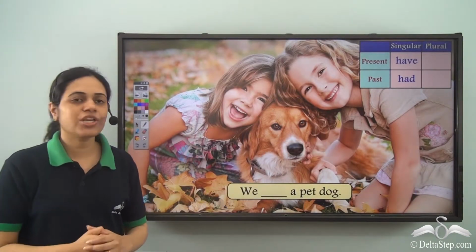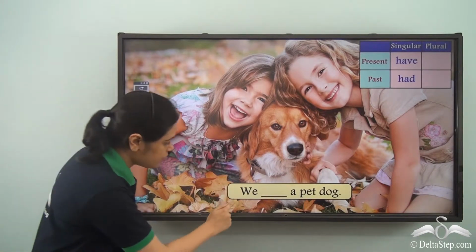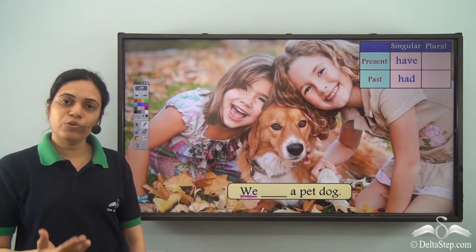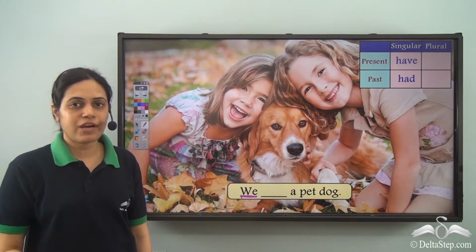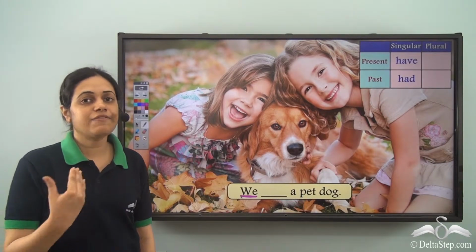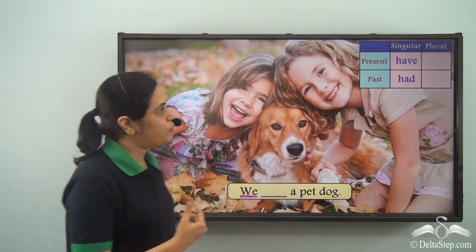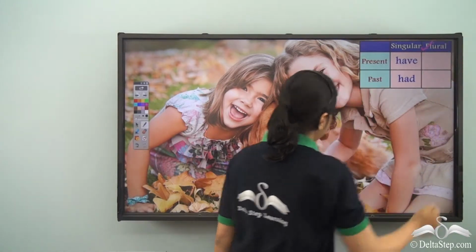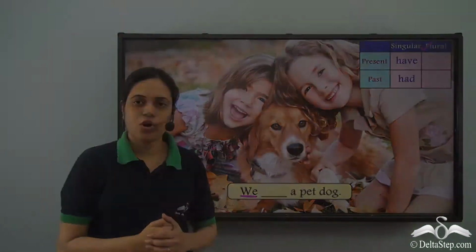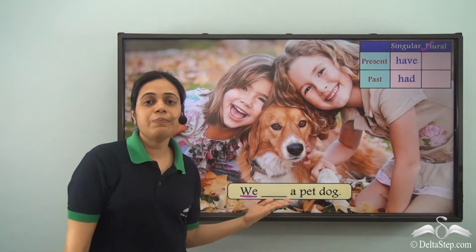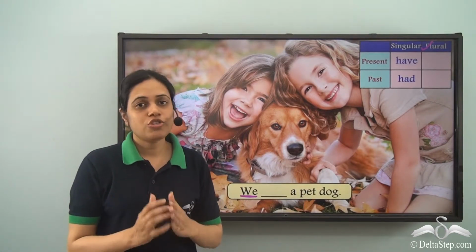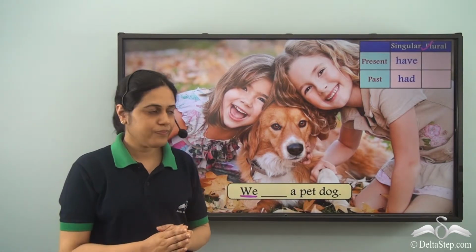We dash a pet dog. We stands for plural. So when there is more than one person, we state we. Dash a pet dog. What do we want to say? We possess a pet dog. So I need a have verb here.